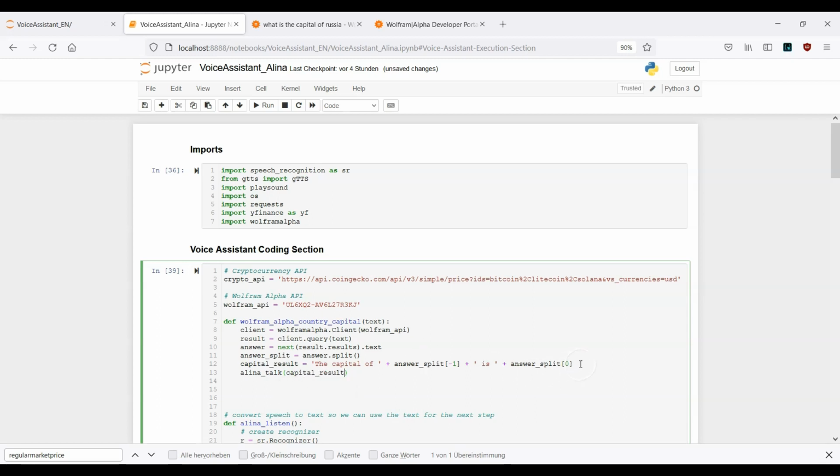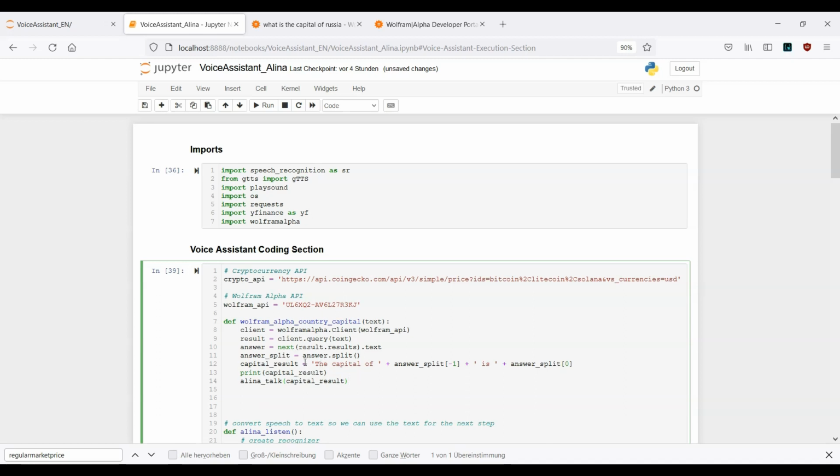Why did I do this? It's actually quite simple, because I also want to get this printed out. So it's capital_result here, and we will get this printed, and we also want to insert it inside the Alina talk function. So this is actually a good starting point.